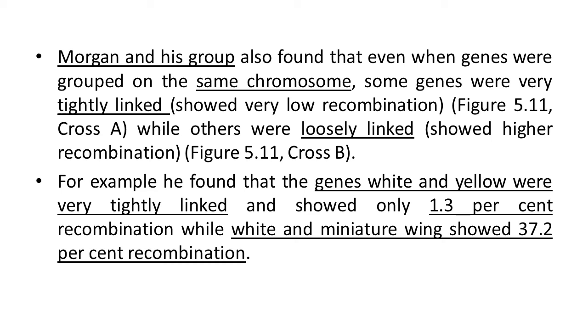It means the rest was like parental characteristics. But white and miniature wing showed 37.2% recombination. So in the first example, because white and yellow color genes are tightly linked, new combinations appeared, but only with a 1.3% chance. But in the second example, white and miniature wing show maximum recombination, that is 37.2% non-parental.